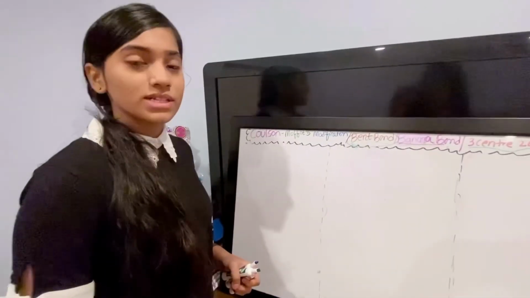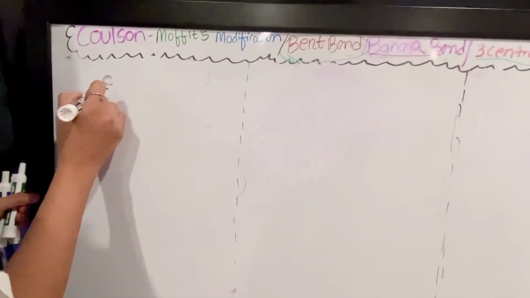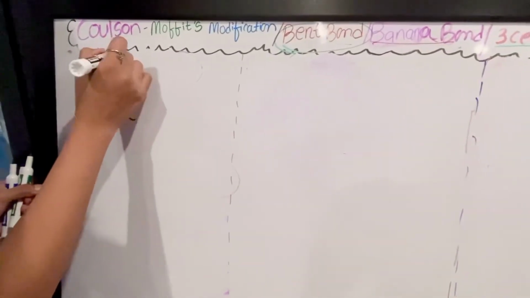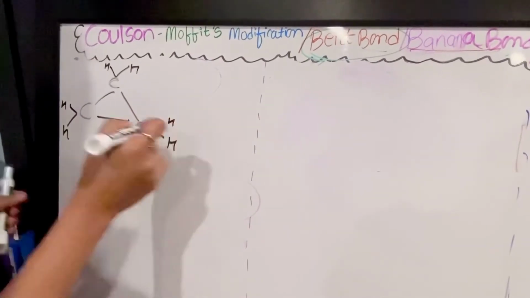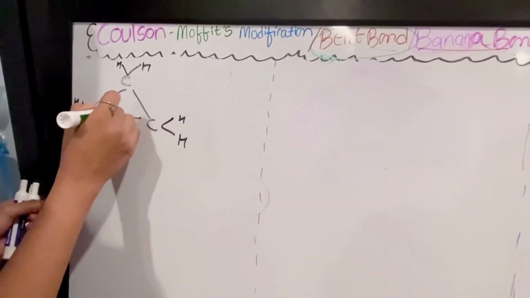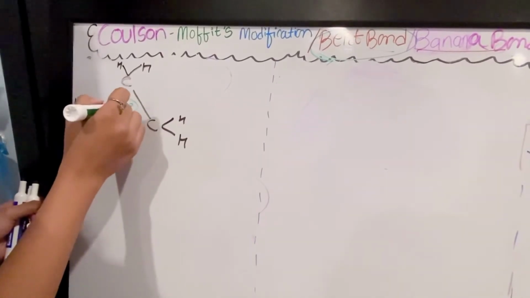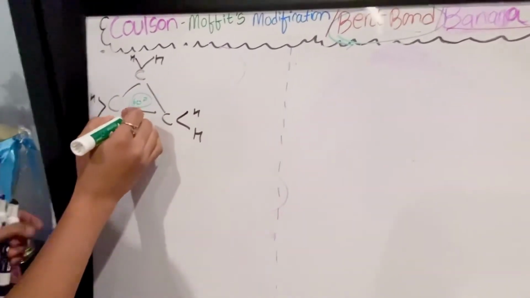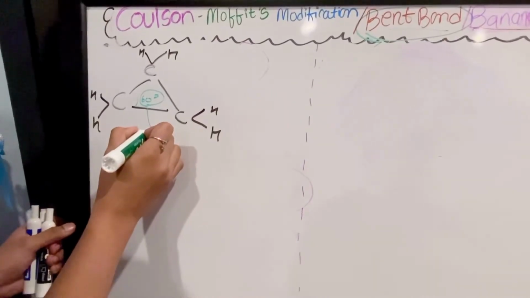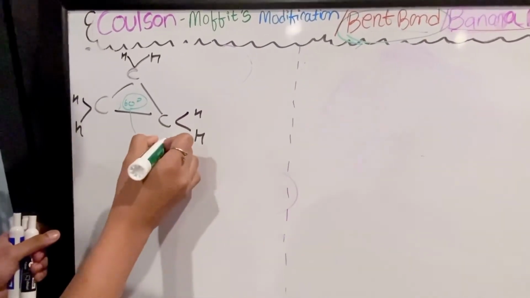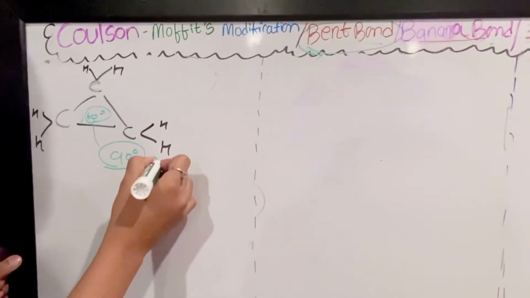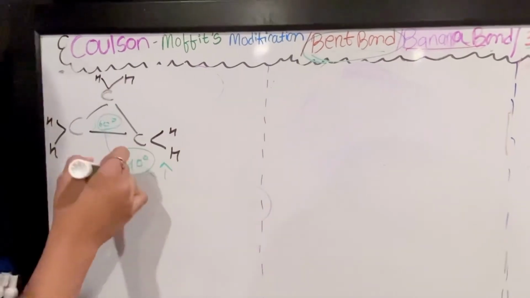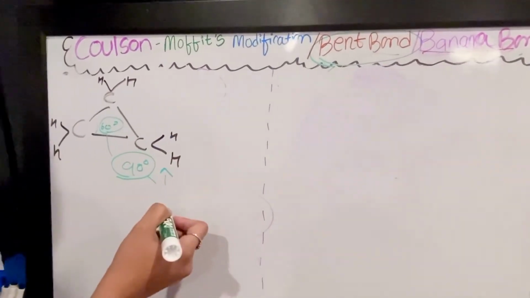The second thing that Coulson and Moffit said: according to Baeyer, we know that this is cyclopropane. We know that this is 60 degrees according to Baeyer, but Coulson and Moffit said that this value is impossible, as a carbon valence angle can never be less than 90 degrees. When there are pure p orbitals, the angle should be more than 90 degrees to form a cyclic structure, and when hybridization occurs.